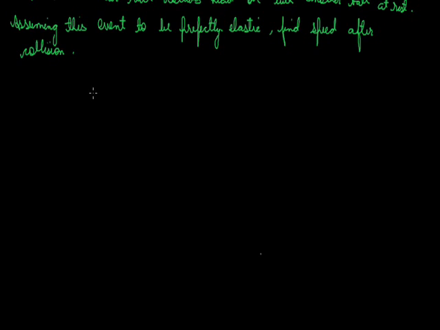Let us mark it ball A and ball B. The mass of ball A is given to us as 0.5 kg. Let it be m1. Now, it is given that the balls are identical. It means that m2 is also 0.5 kg.